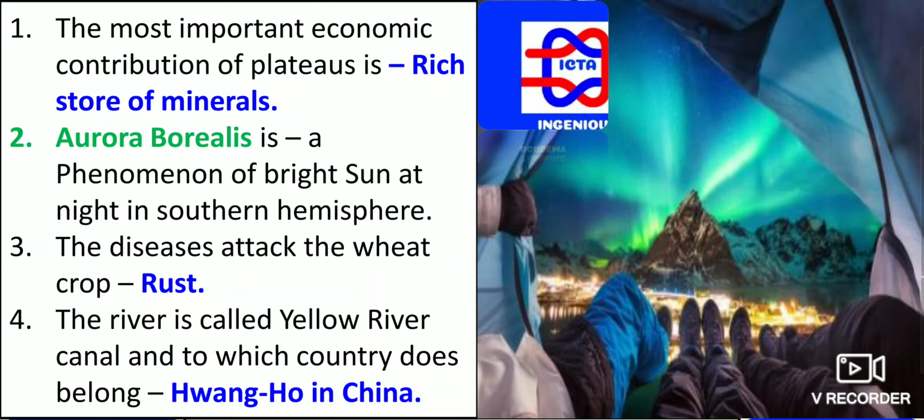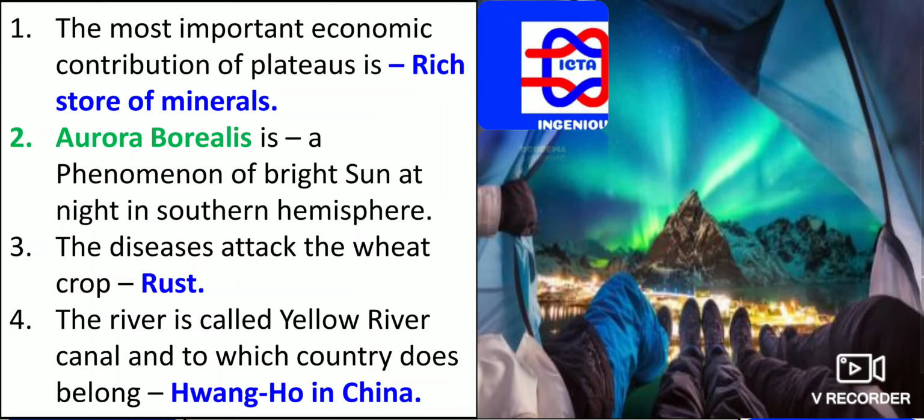Aurora borealis is a phenomenon of bright sun at night in the southern hemisphere. This is what has to be remembered. Aurora borealis is a phenomenon in which the bright sun at night in the southern hemisphere is seen like this, where exactly you will find different colors in the sun.